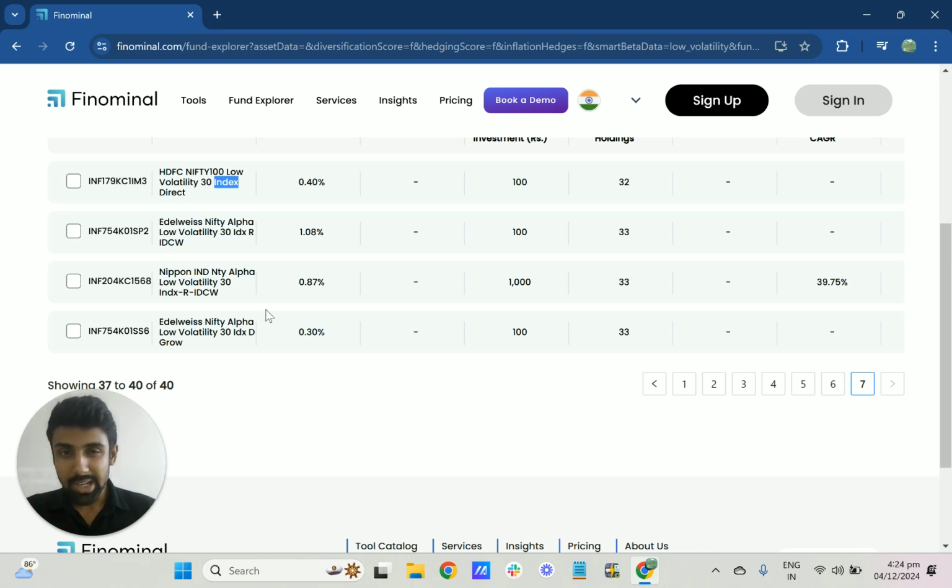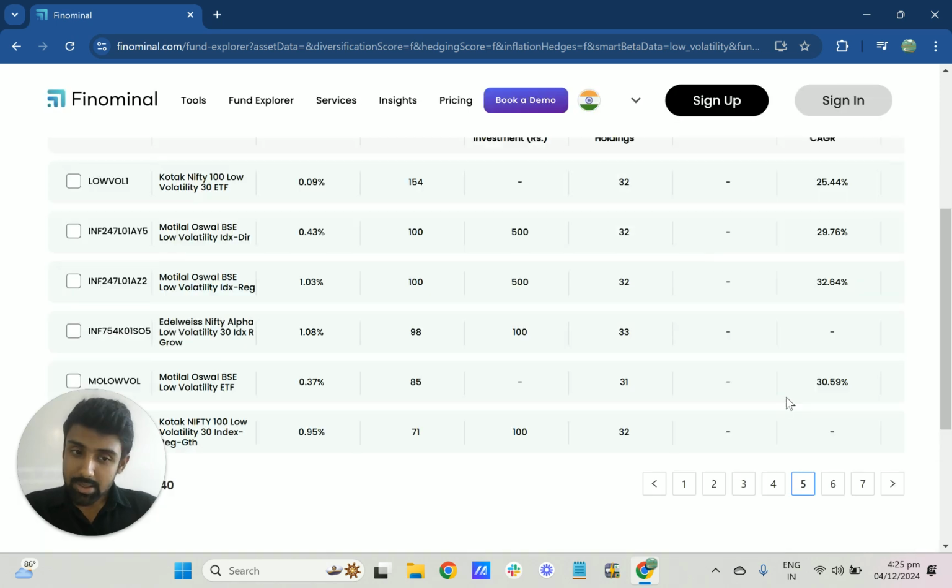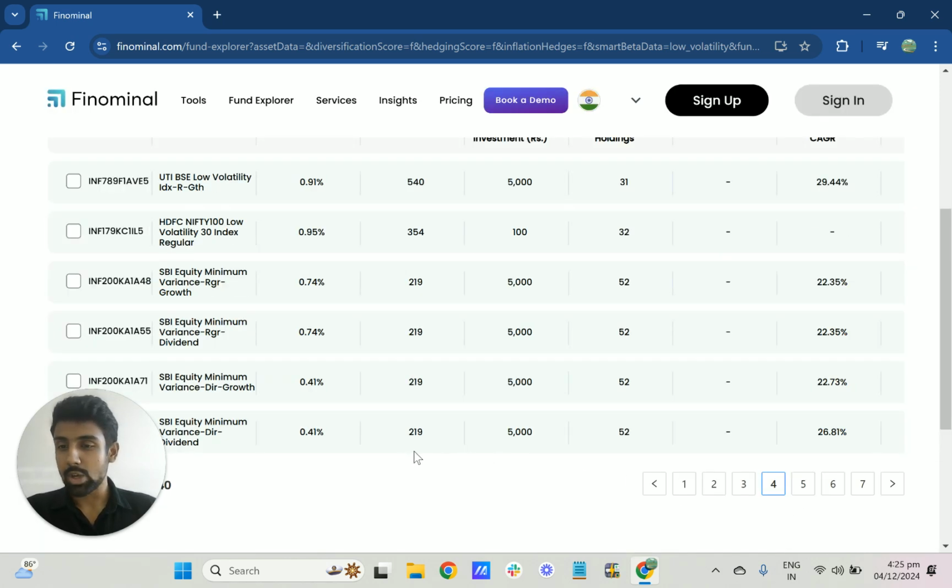So there are only mainly two indices in the low volatility space. One is the Nifty 100 Low Volatility 30 index. The second one is the Nifty Alpha Low Volatility 30, which has some momentum characteristics as well. When I was going through the list of these funds, one fund was a bit unique and was named differently as well, which is the SBI Equity Minimum Variance Direct Fund.